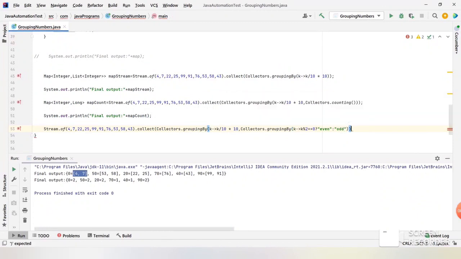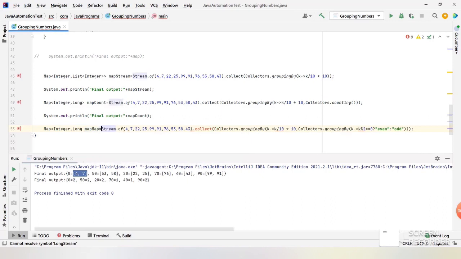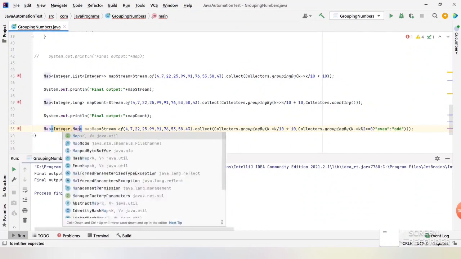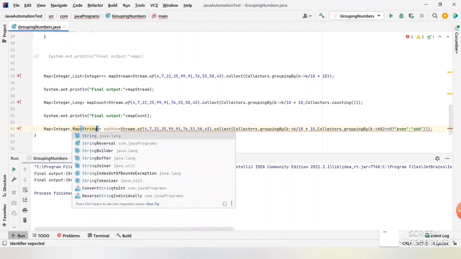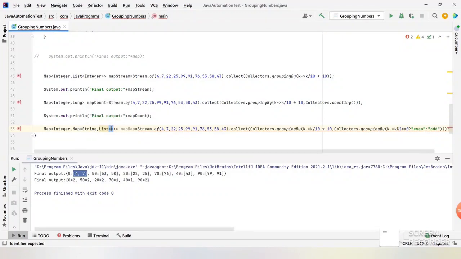That's it. Now you need to close this grouping by and then collect. Now it will retrieve the map value, but we will be having two maps, a map of maps. One map will be having this integer as the key, and the other map will be having a string denoting even or odd, and we will be having a list of integers inside for each string.